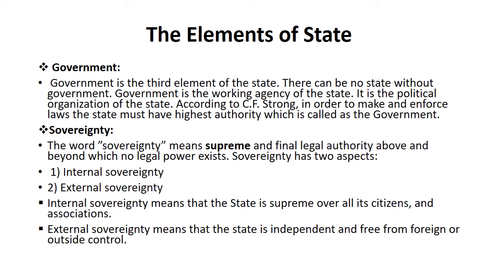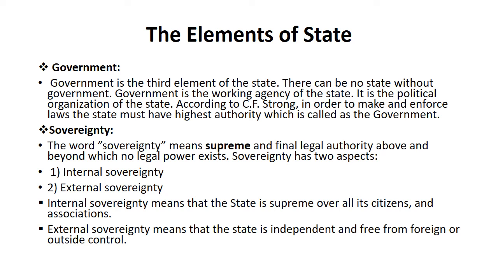Then the last element of the state is sovereignty. The word sovereignty means supreme and final legal authority above and beyond which no legal power exists. Actually, sovereignty has two aspects. Number one is internal sovereignty. Number two is external sovereignty. Internal sovereignty means that the state is supreme over all its citizens and political associations. And external sovereignty means that the state is independent and free from foreign or external control.